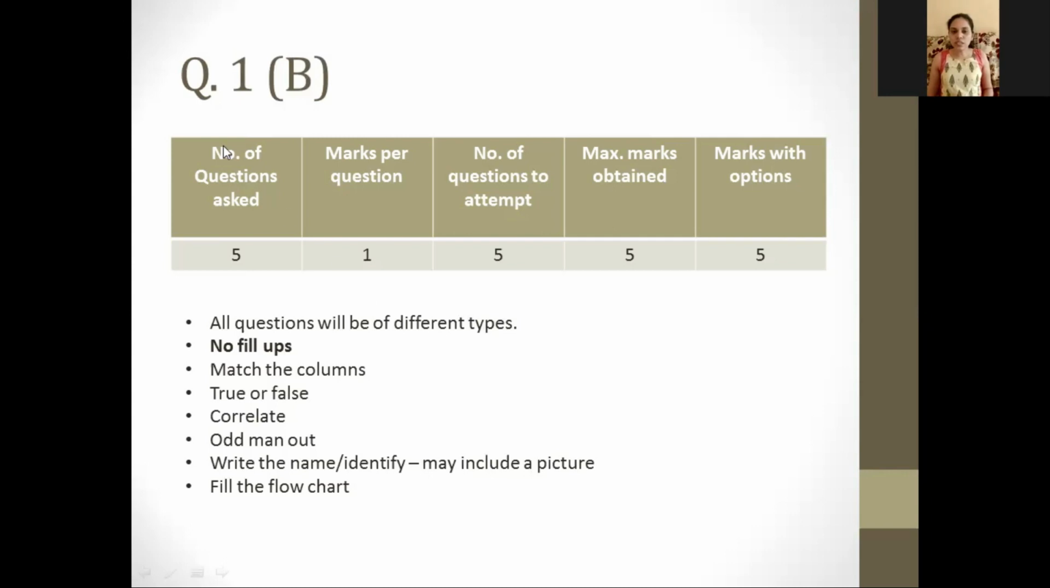So this question number 1B will have questions which are of different types. But remember, there won't be any fill in the blank. There may be match the column, true or false, correlate the following, odd man out, or they might also ask you to identify the following, or they might give you a picture to identify, to name the following, or they can also give you a flow chart to fill. So these types of questions can be asked. There will be 1 mark per question.